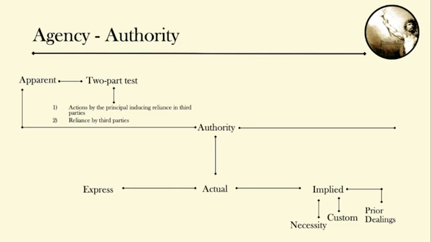Finally, authority can be acquired by ratification. Here the authority is conferred by the principal after the agent has already entered into the contract. In these cases, the agent purports to act on behalf of the principal despite the fact that the agent does not have authority to do so. But the principal subsequently ratifies the transaction.